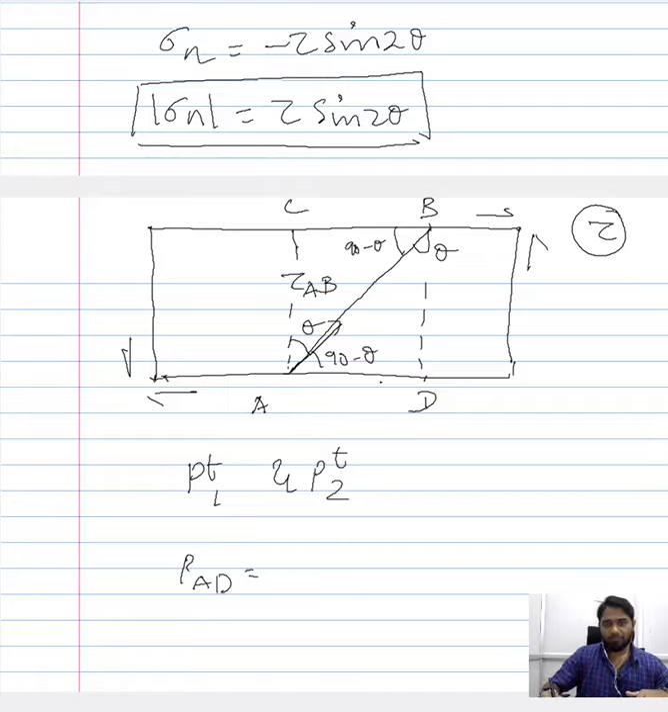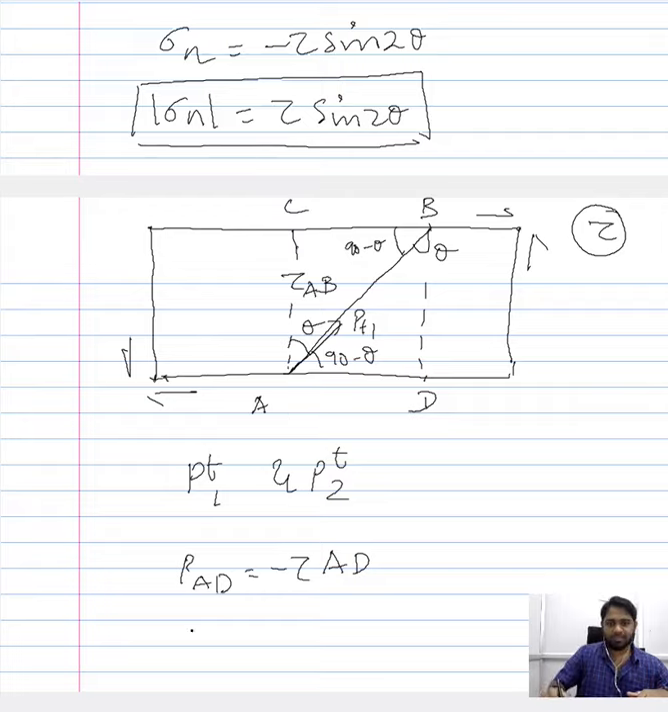So we have a load that is acting along AD, it is minus tau AD. Since the direction is opposite, we have included the negative sign here. We want to have a load that is acting in this direction, so it is easy for us to project it here. So we have minus tau AD, and we have to project AD along this direction to get PT1.